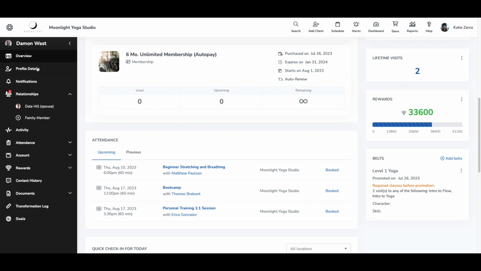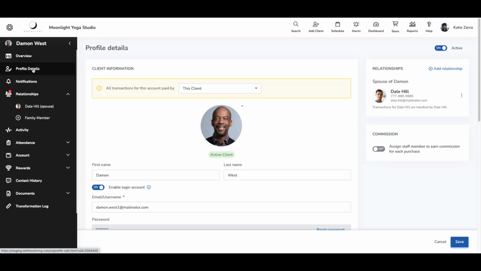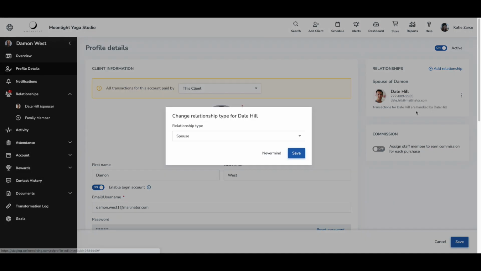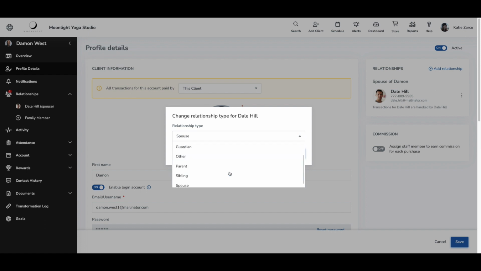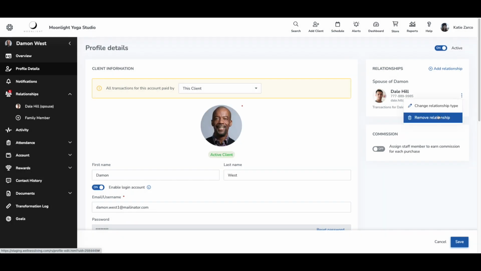And finally, on the Profile Details page, you now have the ability to edit a client's relationship. So we can see here that our client Damon has a relationship with Dale Hill. With this 3-dot menu, you can change the relationship type, where you can select from a drop-down if you want to change that relationship type, or you can remove the relationship altogether. In addition, I could click Add Relationship if I needed to add an additional relationship.